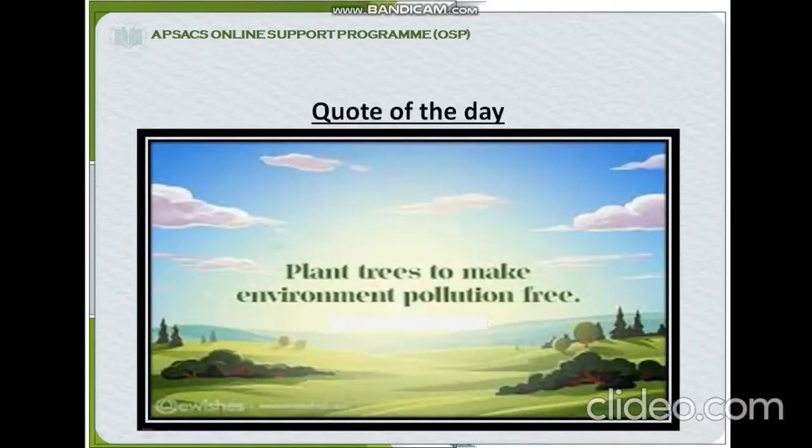Quote of the day: plant trees to make the environment pollution free. My dear students, it's the responsibility of all of you to plant one tree in a month to make your environment neat and clean.